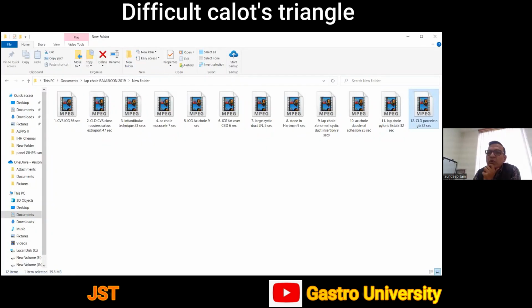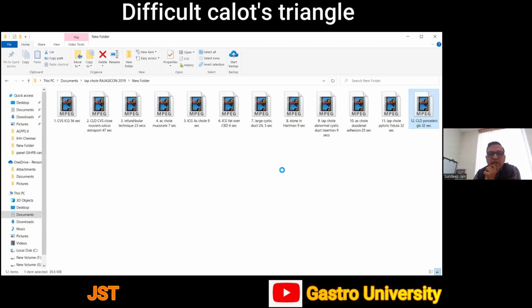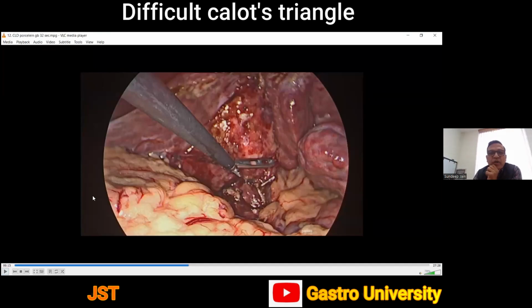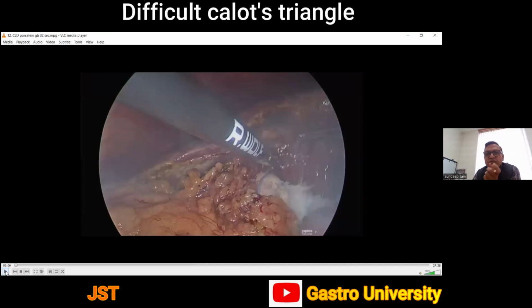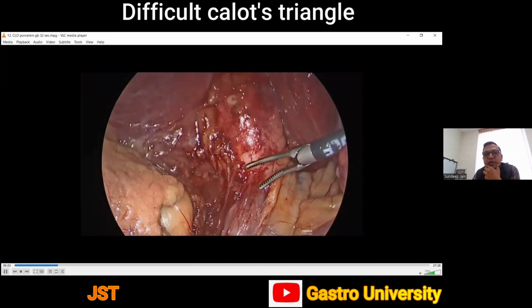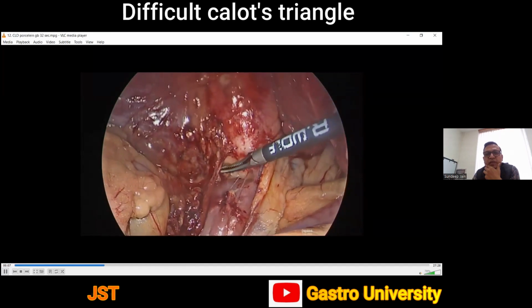Another situation is a porcelain gallbladder. The problem with porcelain gallbladder is because of the calcification, the gallbladder is very difficult to retract. And in this patient, the degree of difficulty was because of two things. One, the liver was cirrhotic and the gallbladder was porcelain. So what we did was we just got hold of some flimsy adhesions at the fundus area to retract it a bit and then do all the dissection close to the gallbladder.